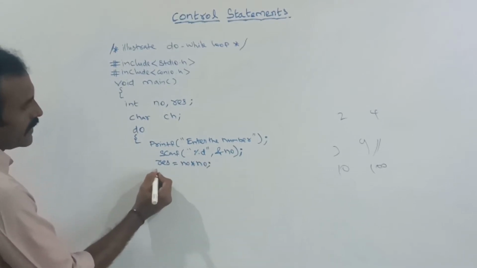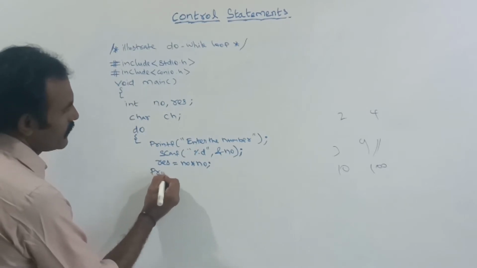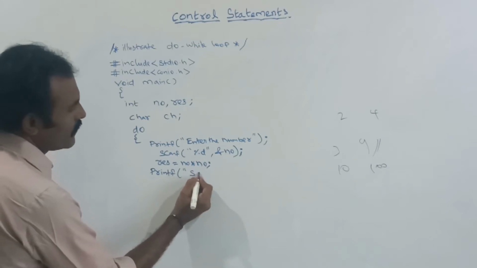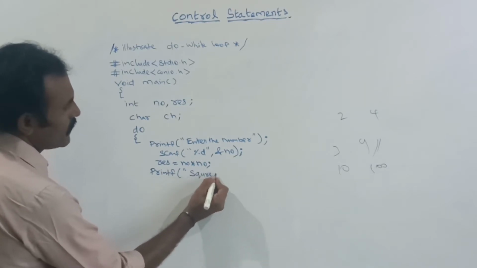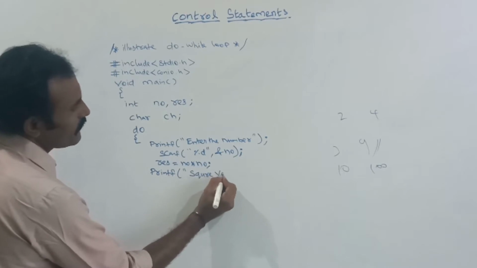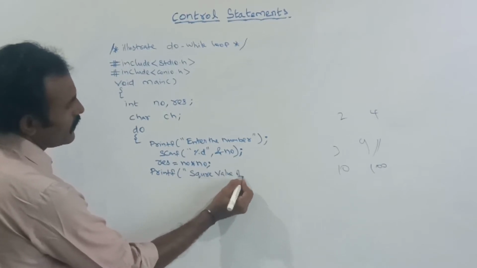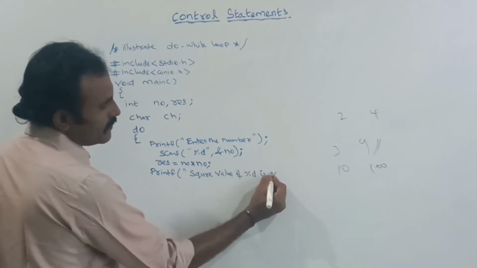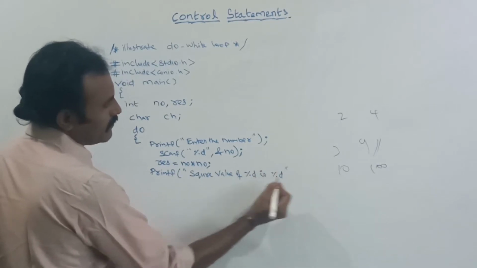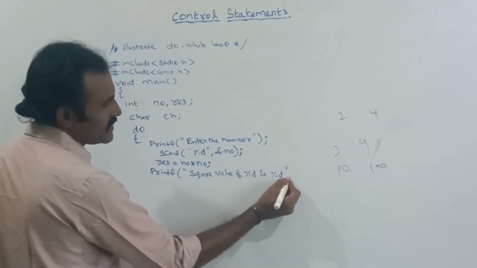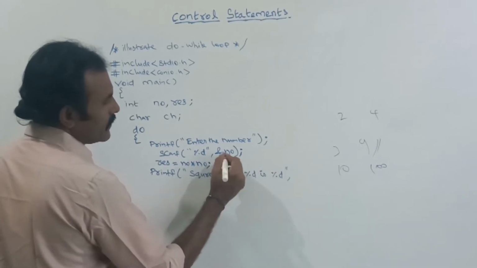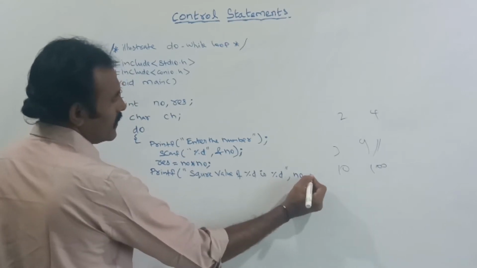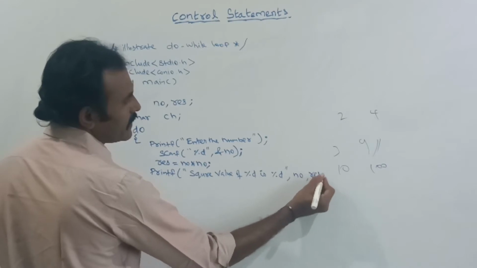At last I am telling printf, square value of percentage D is percentage D. The first percentage is used for NO, and the second percentage is used for the result value RES.